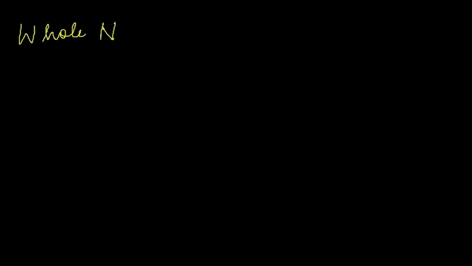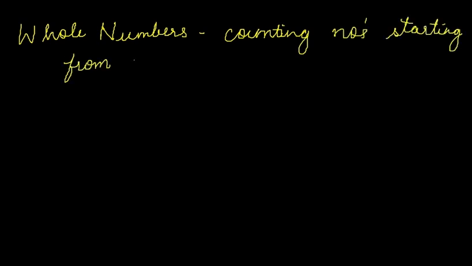Heading on to the next topic, whole numbers. Now natural numbers start from 1, but whole numbers also include 0. Numbers starting from 0, 1, 2, 3 are whole numbers. Again, do the operations on whole numbers. Let us understand with the example. If we add two whole numbers, suppose we add 1 and 0, we yield another whole number, 1. If we multiply two whole numbers, 1 multiplied by 0, we yield another whole number, 0.